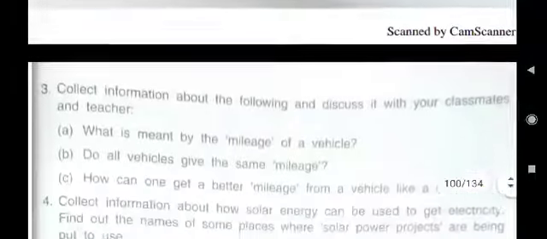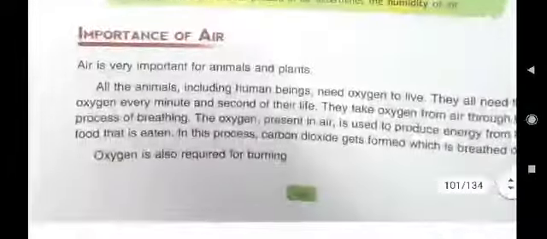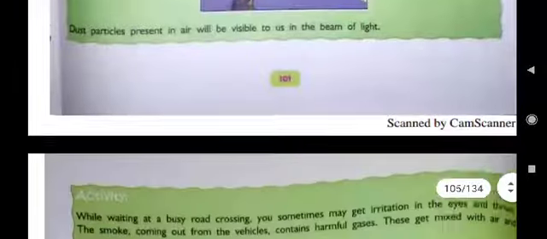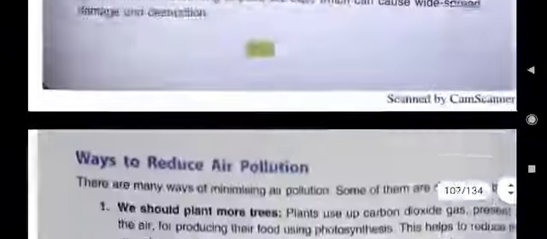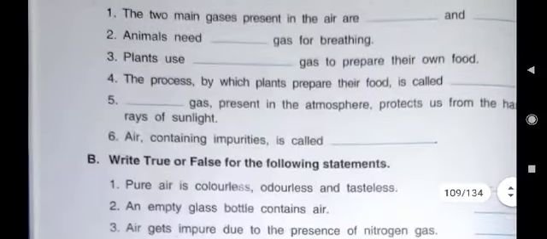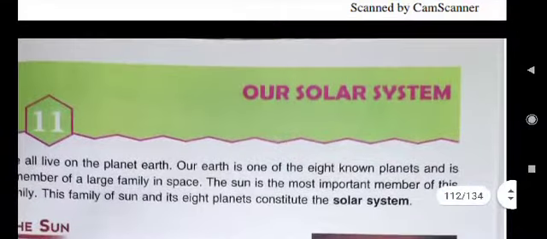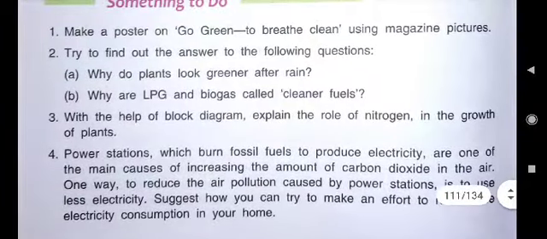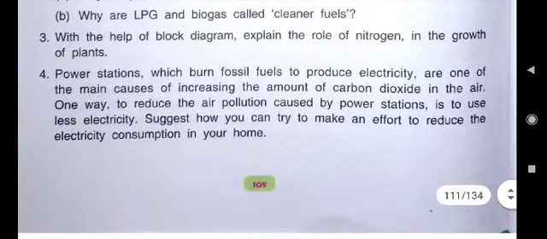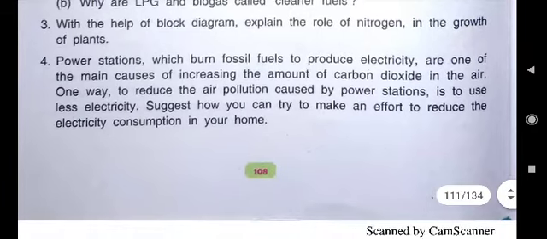Okay. Now, here again we have to do a value based question. Already we have discussed this in lesson number 10. In Something to Do we are discussing now, and we have discussed this. Next is, power stations which burn fossil fuels to produce electricity are one of the main causes of increasing the amount of carbon dioxide in the air.